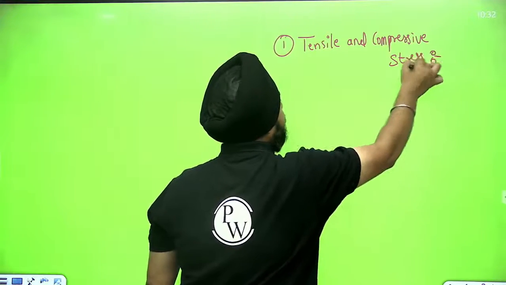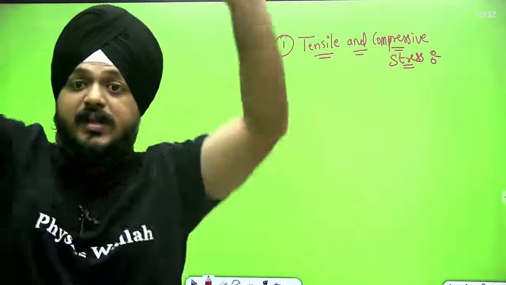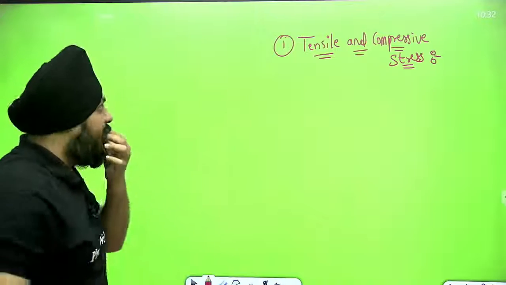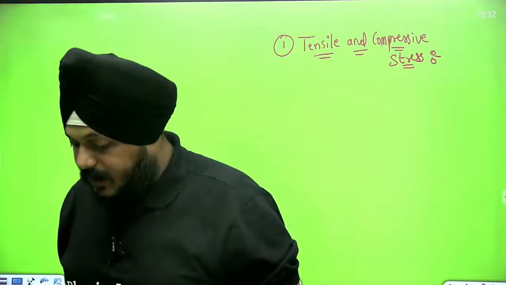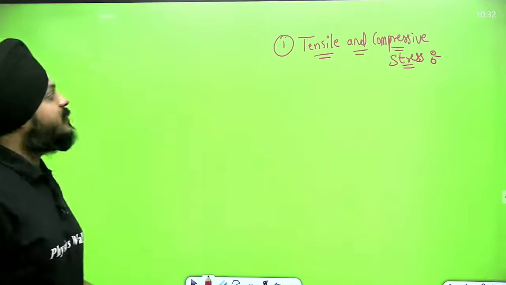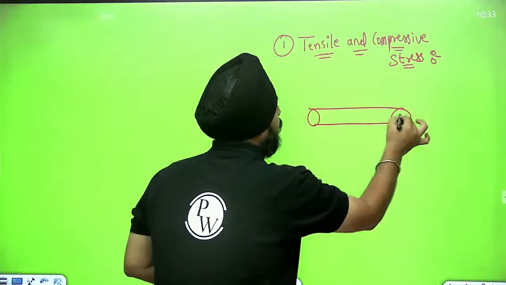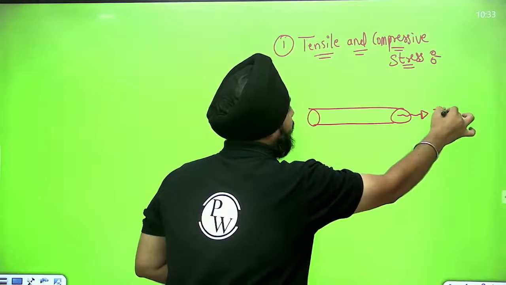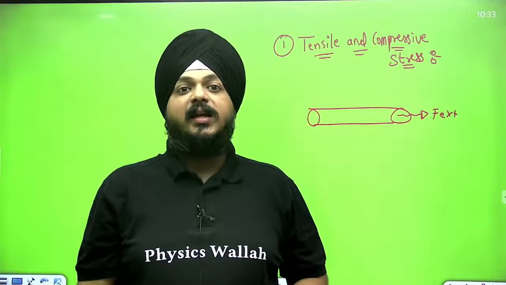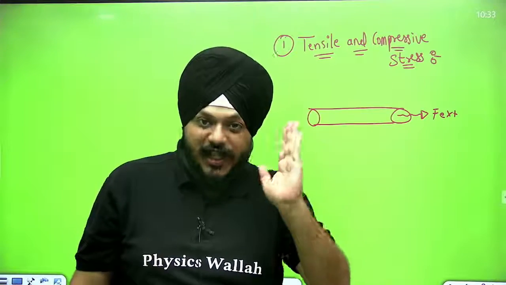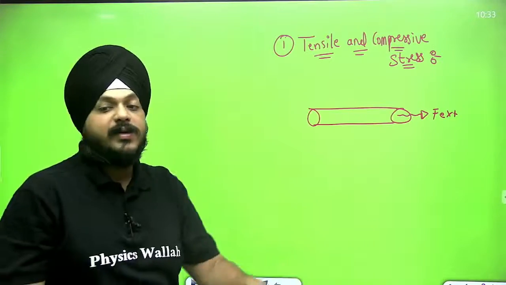Tensile and compressive stress. Now what does this state? It's a very simple thing that I'm going to deliver in front of you all. First, force acting normally, perpendicular to the cross-sectional area, has the capability to produce tensile and compressive stress.